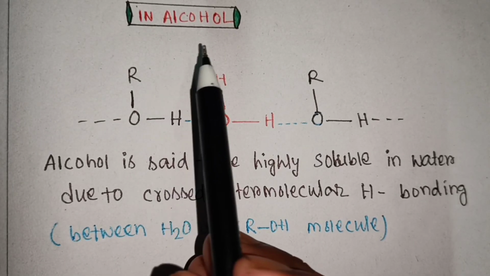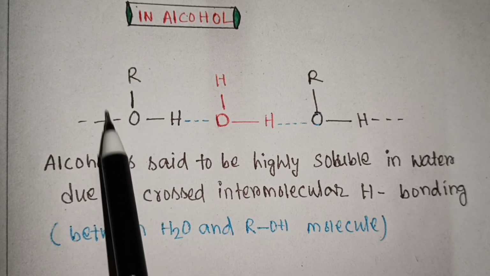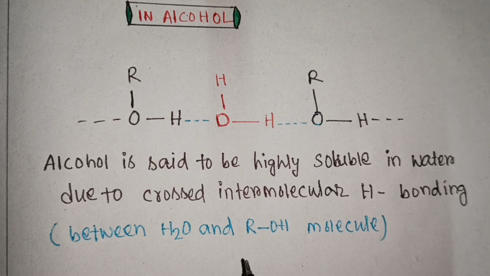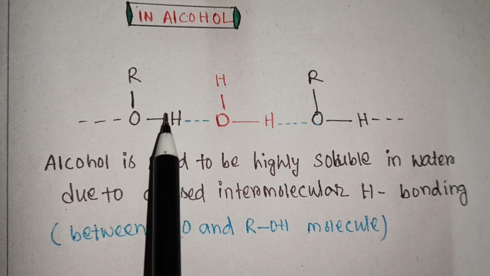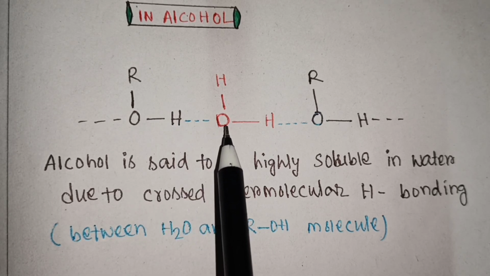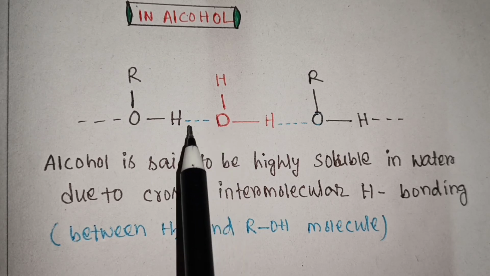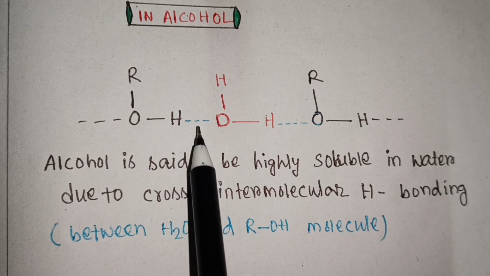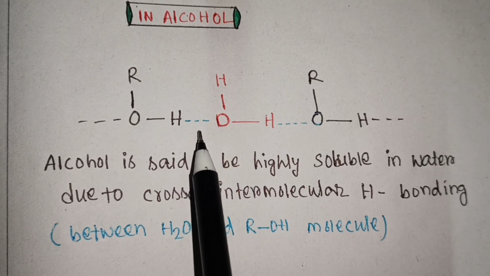In case of alcohol, look at this structure. This is the alcohol, this is the water, this is the alcohol. Alcohol is said to be highly soluble in water due to cross intermolecular hydrogen bonding between water and alcohol molecules. This is the hydrogen of the alcohol molecule and this is the oxygen of the H2O molecule. This is the electronegative element and this is the slightly acidic hydrogen, and this dotted line is a hydrogen bond.